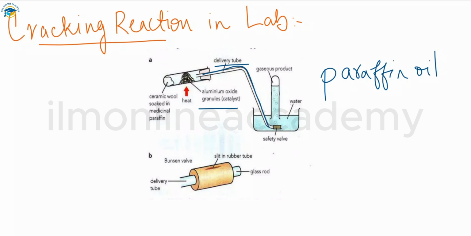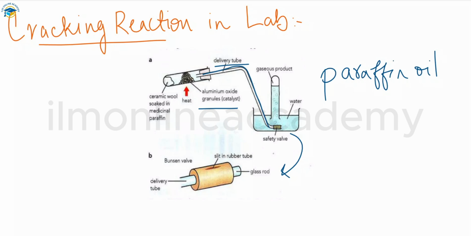So for safety, the delivery tube can be fitted with a safety valve or a Bunsen valve, just to prevent cold water being drawn back into the hot apparatus. So this is just how the cracking reaction happens in our laboratory with the paraffin oil. The second picture you can see here is the Bunsen valve or the safety valve that we are using here.